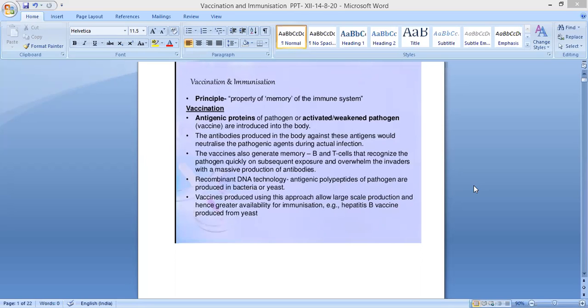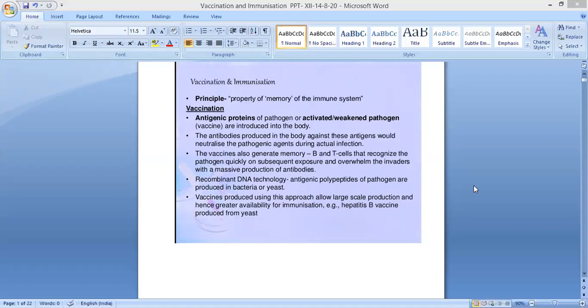So these B cells and T cells, they are the lymphocytes. In the previous session, we studied lymphocytes or WBC, which contain B cells and T cells. B cells produce the antibodies, T cells help the B cells to produce antibodies, and also produce cytokines. We studied that in the last session. So these cells, what will they do? B and T cells recognize the pathogen quickly on subsequent exposure and overwhelm the invaders with massive production of antibodies. Then they will start to produce antibodies.